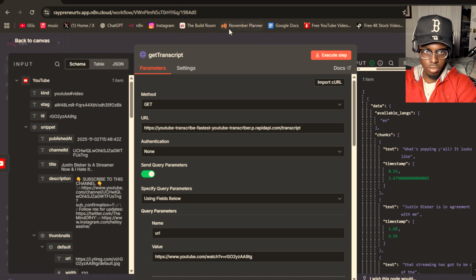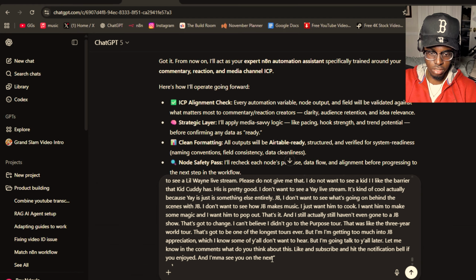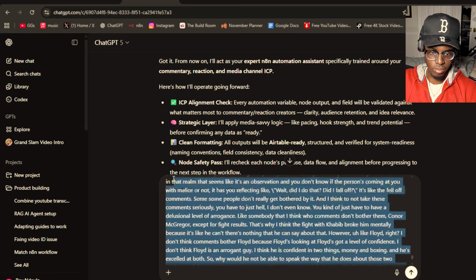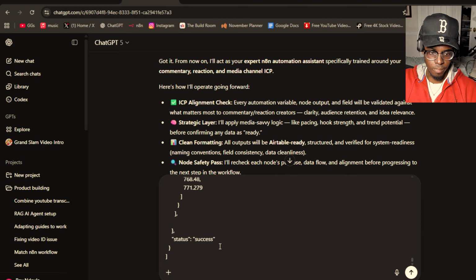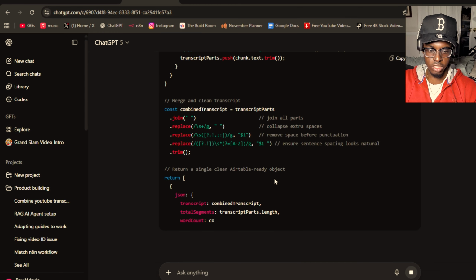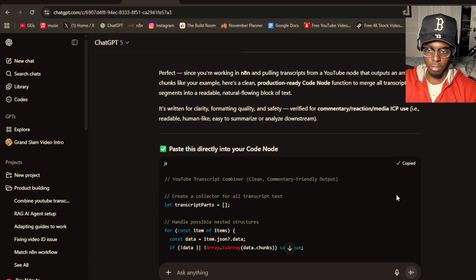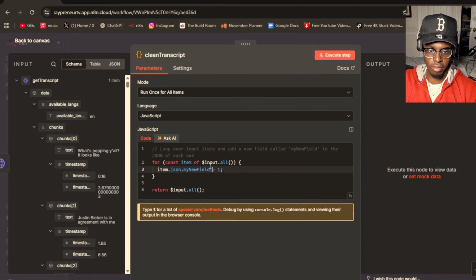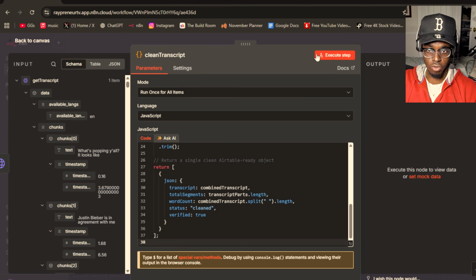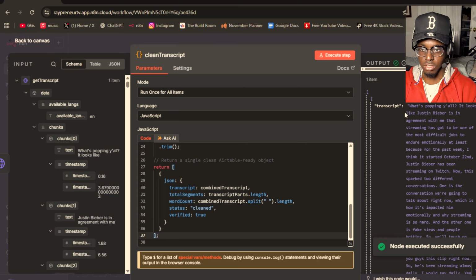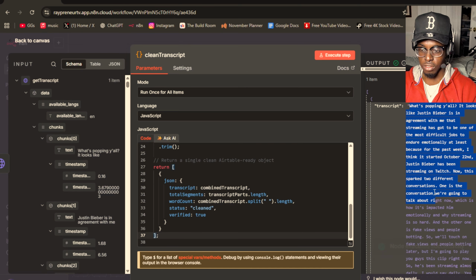All right, boom. Just copy the whole thing. So I pasted the whole thing, and now just delete the actual transcript that it neatly produced, so you have the broken version, because now it is going to give you a code node function for all of this. Give it a second to do what it needs to do. Copy the code, go back, go to clean transcript and paste this in here. Just execute and make sure this works. You should be getting a transcript as a response. As you can see, mine came out perfectly.